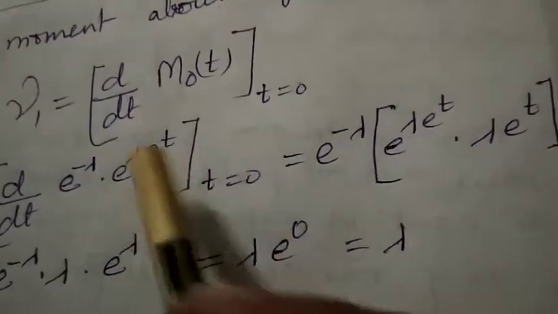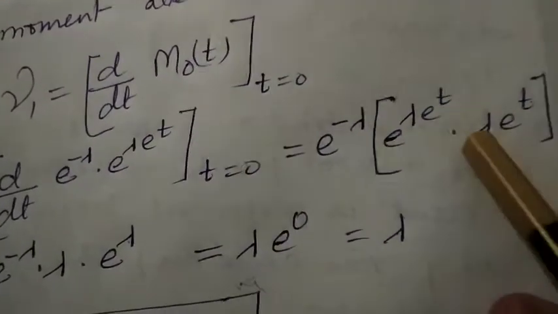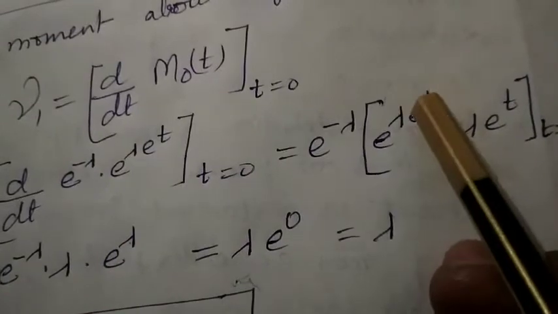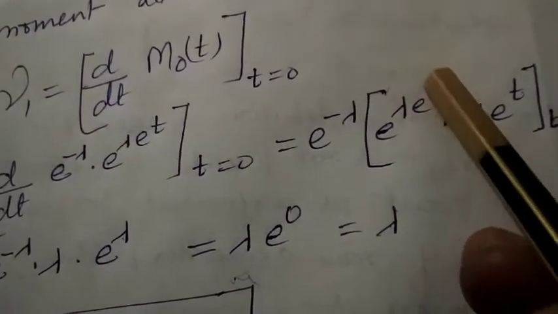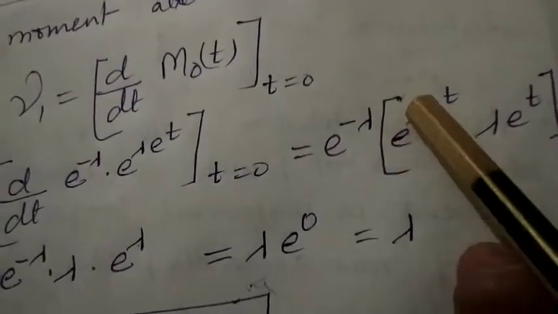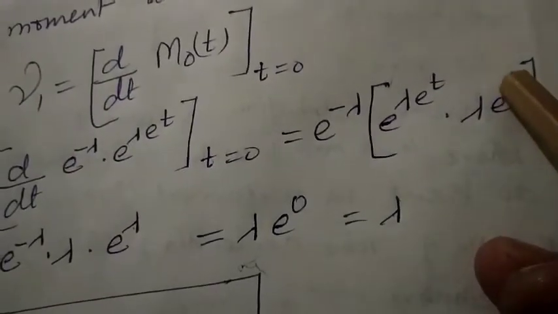The differentiation is e to the power lambda into e to the power t into lambda e to the power t. By putting t equal to 0, this power becomes 1. So e to the power lambda and e to the power 0 becomes 1. So